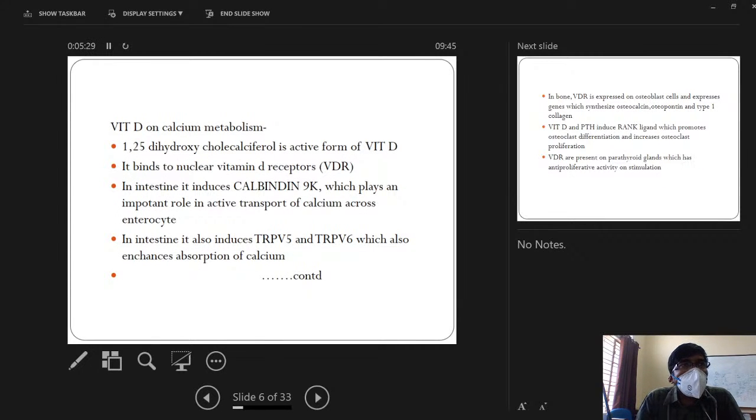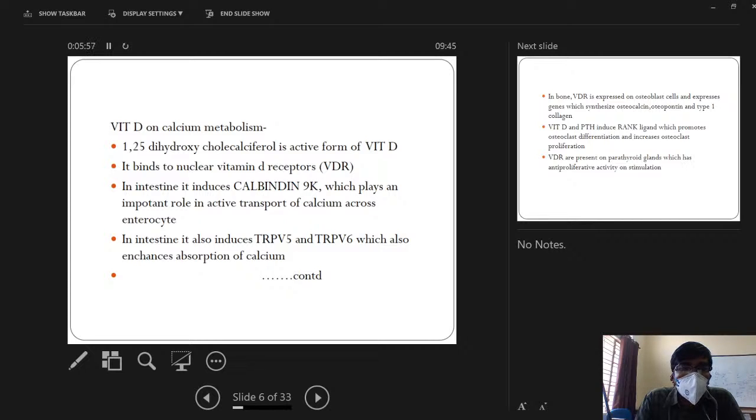Vitamin D is one of the important hormones in calcium metabolism. The active form of vitamin D is 1,25 dihydroxycholecalciferol. The inactive vitamin D is 25 hydroxylated in the liver, and in the kidney, with the help of 1 alpha hydroxylase, it forms the active metabolite of vitamin D, that is 1,25 dihydroxycholecalciferol.